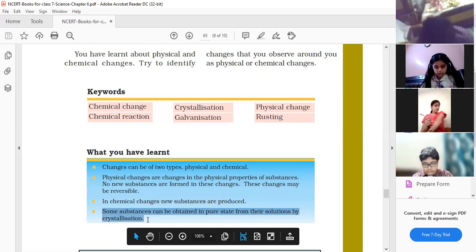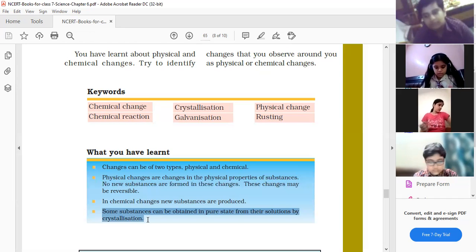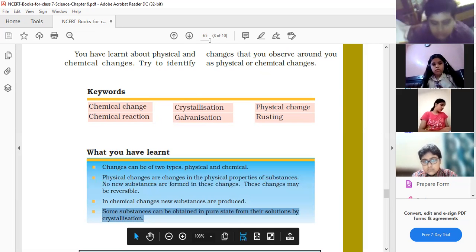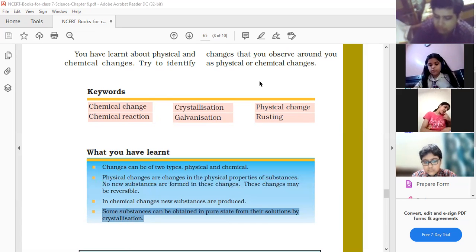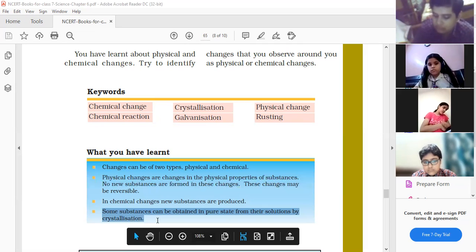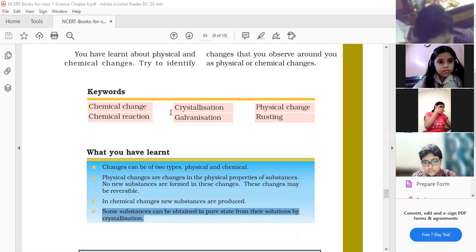The process is called crystallization. Okay, so children, crystallization is a process in which we can obtain substances in their pure form. That process is known as crystallization. You can underline it, I had highlighted it on the screen. The whole process we are going to study in this chapter.